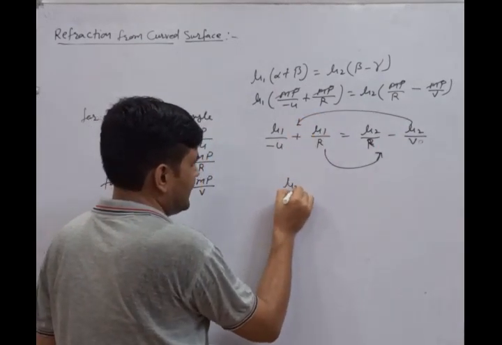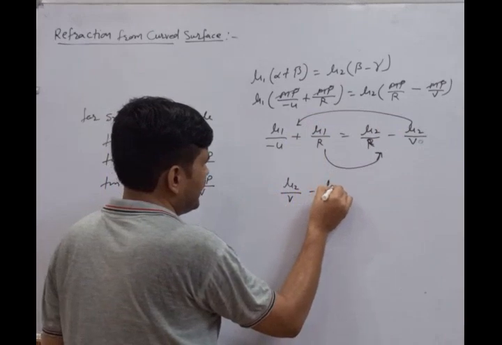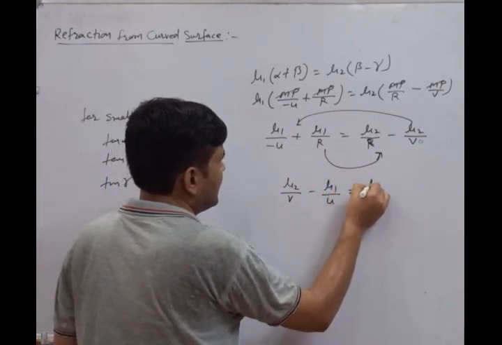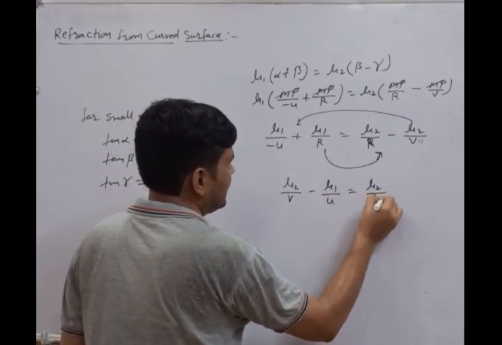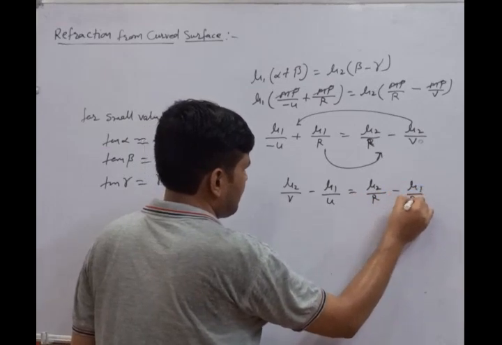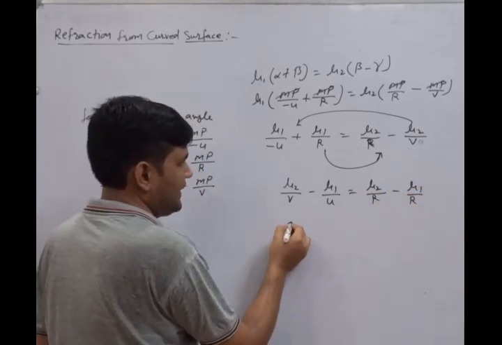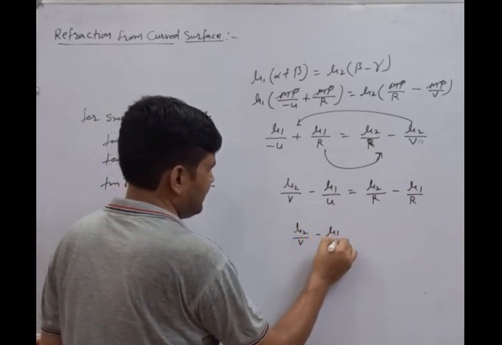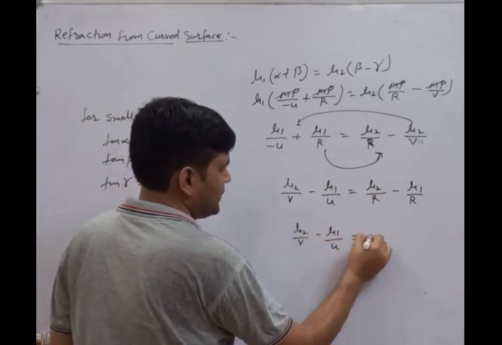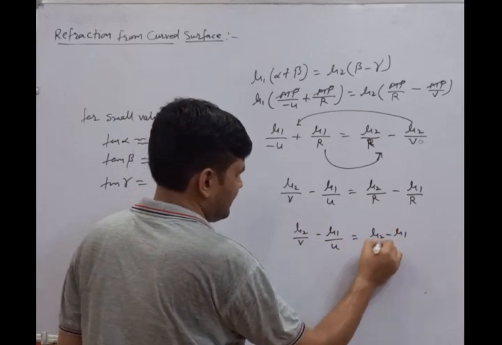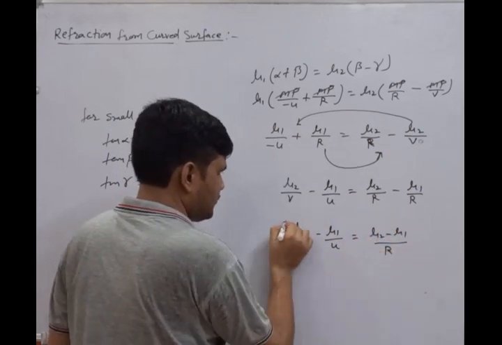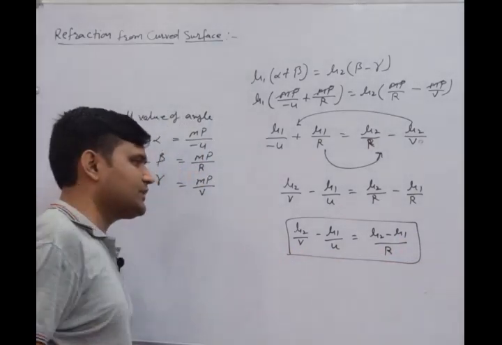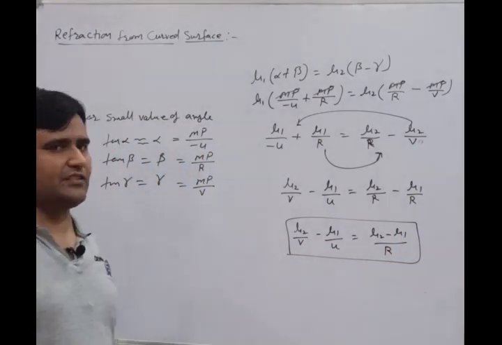And after that we are getting mu2 upon v minus mu1 upon u equal to mu2 upon R minus mu1 upon R. Now it is to be defined as mu2 upon v minus mu1 upon u equal to (mu2 minus mu1) upon R.